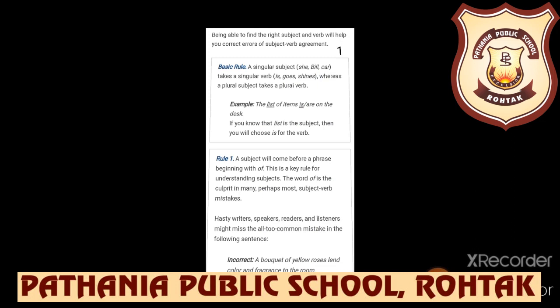So the basic rule is a singular subject, like she or any name or any object name, takes a singular verb, like is, goes, shines. Whereas a plural subject takes a plural verb, which I have told you earlier in the chart. So there is one example for you. The list of items is on the desk. Why? Because here we are talking about the list, not the items. So that's why it is. If you know that list is the subject, then you will choose is for the verb.